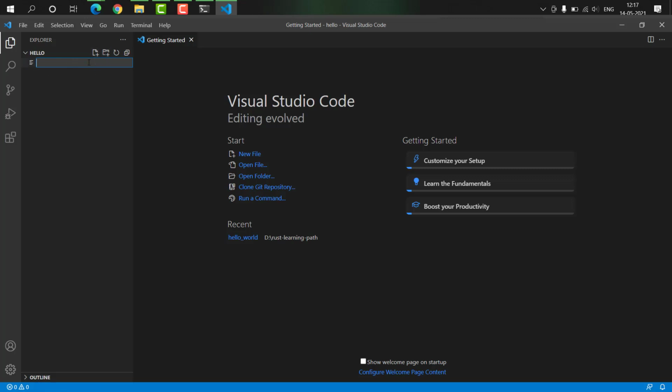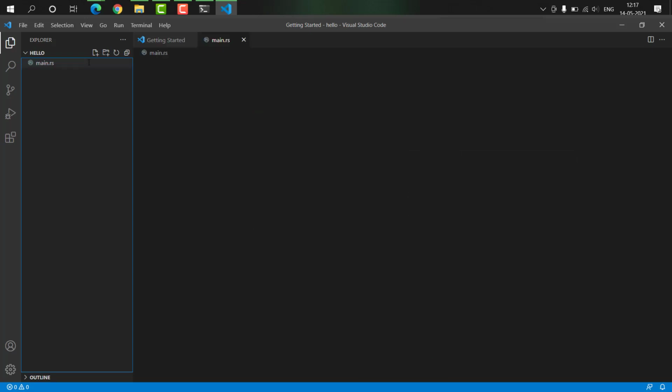So we'll say main dot, okay, so for Rust the file extension we use is rs, like for Python we use py, and for text or Word documents we use txt or doc. Those are the extensions. For Rust we use rs. After that we created our main.rs file. Within this main.rs we will write our first Rust program.